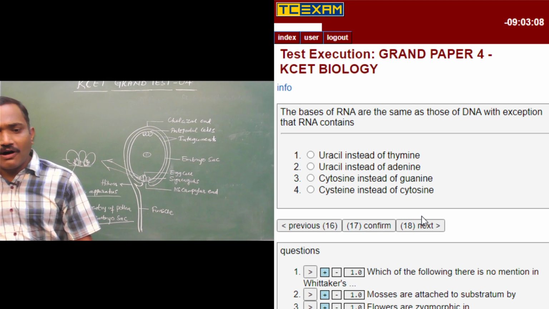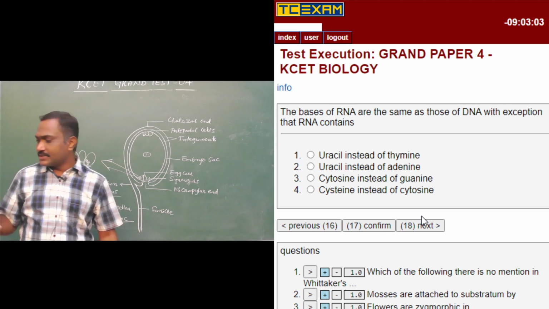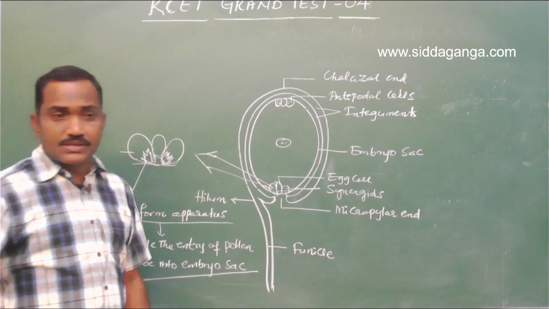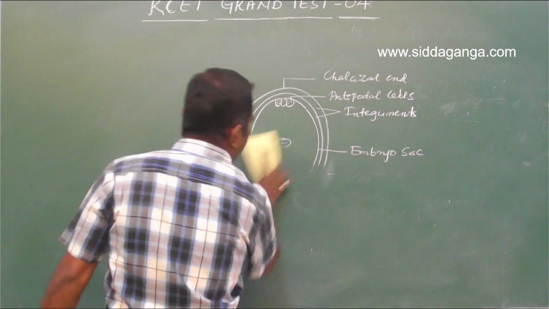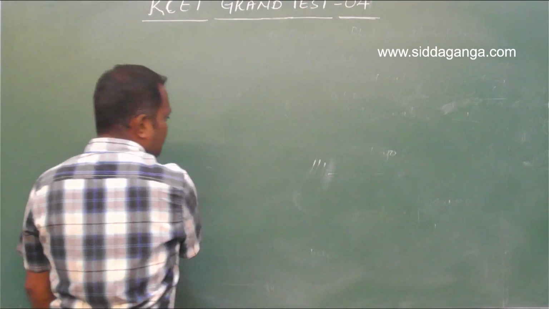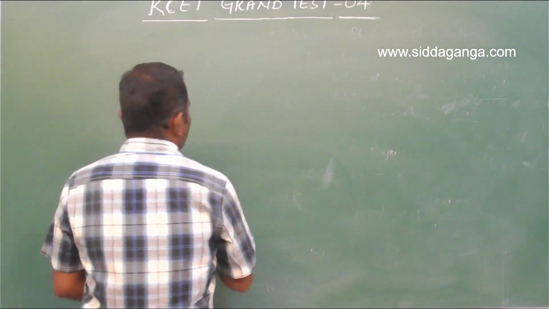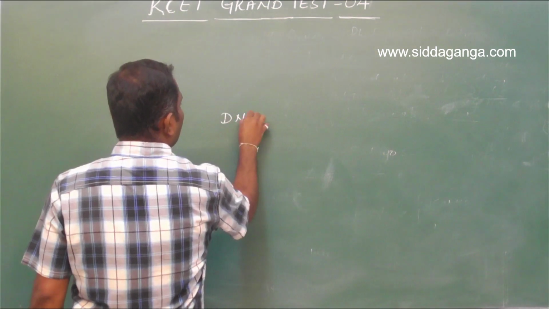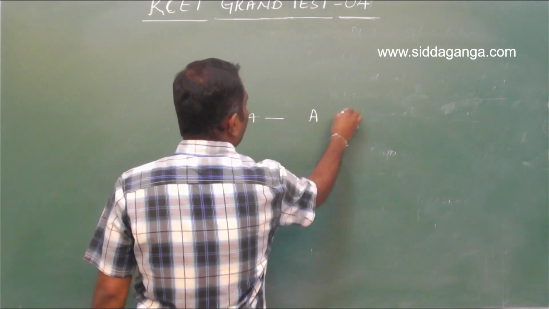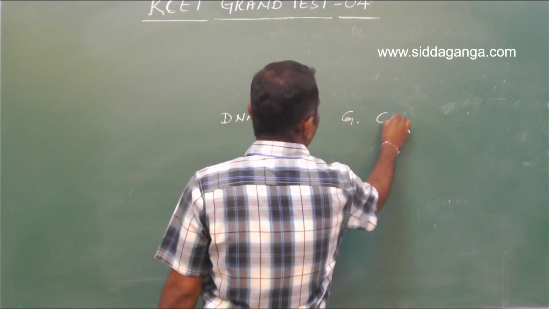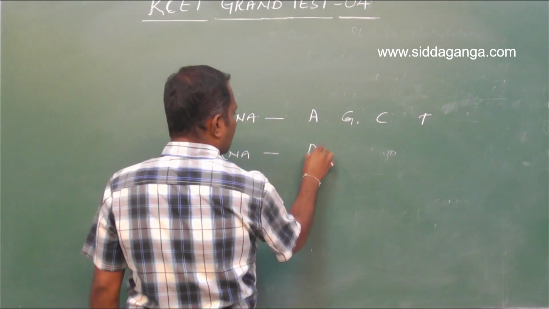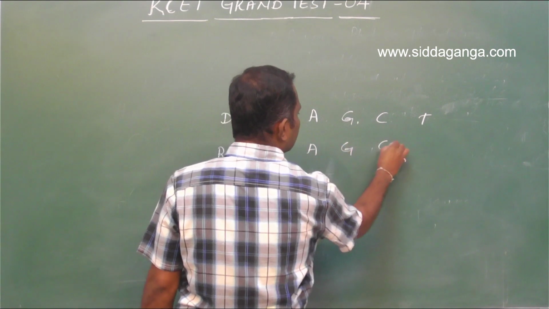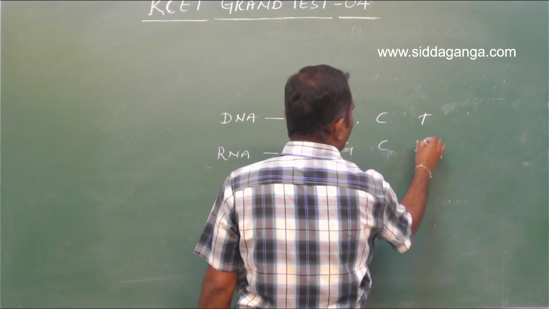So the bases of RNA are the same as those of DNA, with exception of RNA contains. As simple as what are the nitrogen bases in DNA and RNA. So in case of DNA, there will be adenine, guanine, cytosine and thymine. In case of RNA also adenine, guanine, cytosine, but instead of thymine there will be uracil.